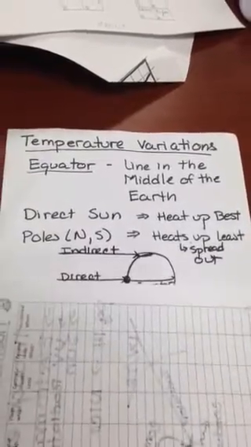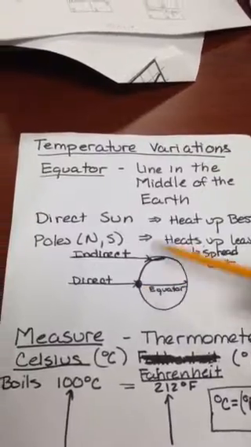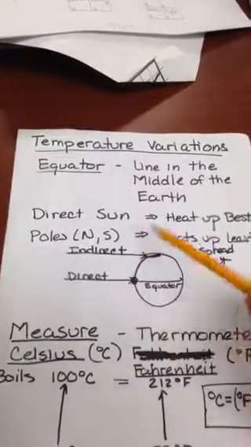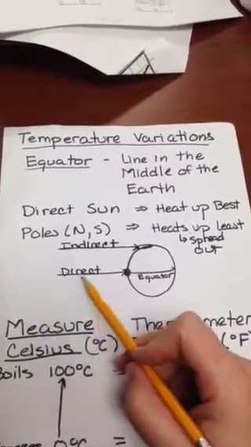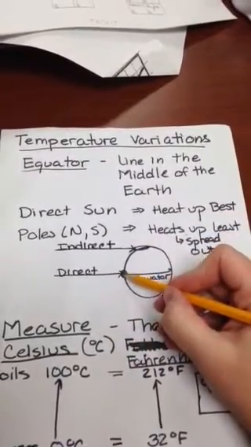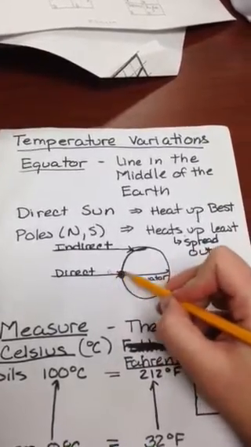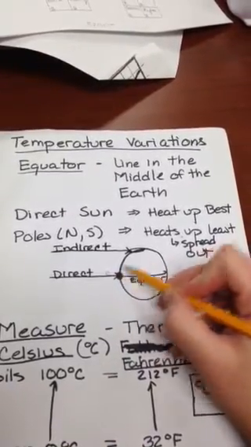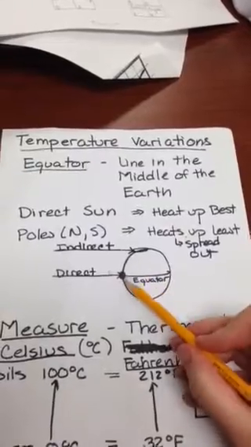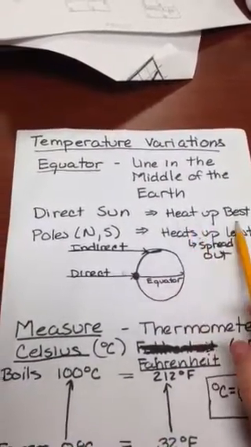Well, the equator gets the most direct sunlight. If I have a beam of sunlight coming from the sun to the Earth, it hits in a pretty small spot. So all of this energy that is direct goes right in here and gets very concentrated in a very small area. So it gets absorbed and heats up the best.